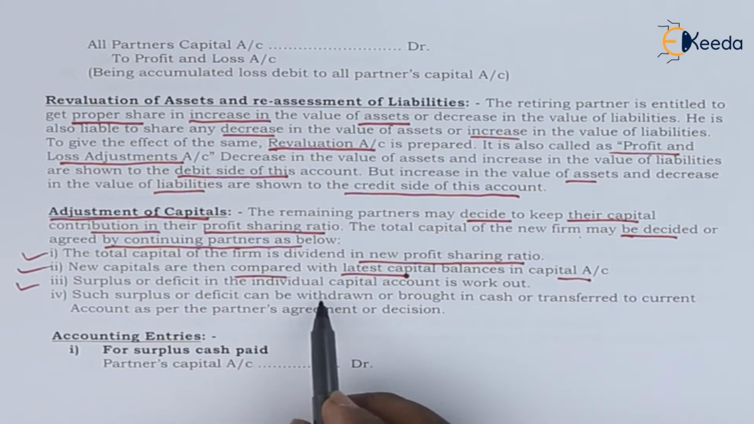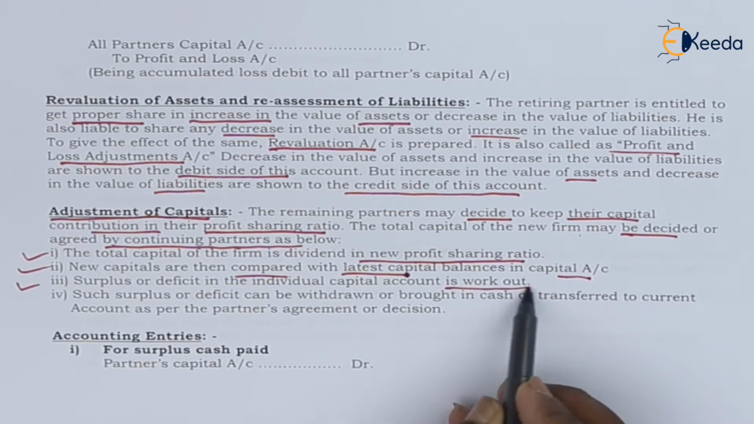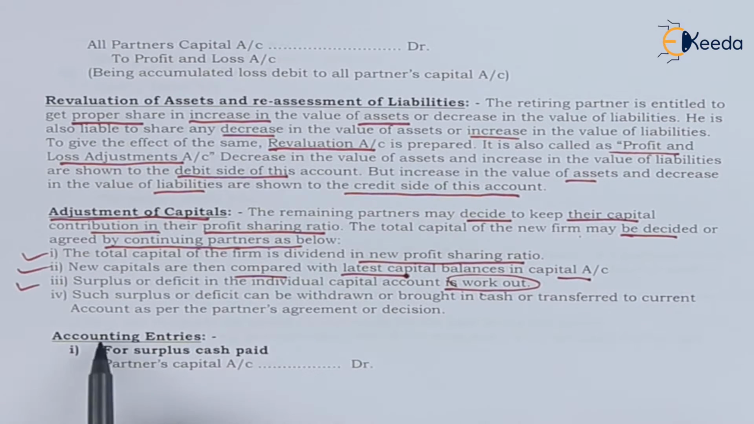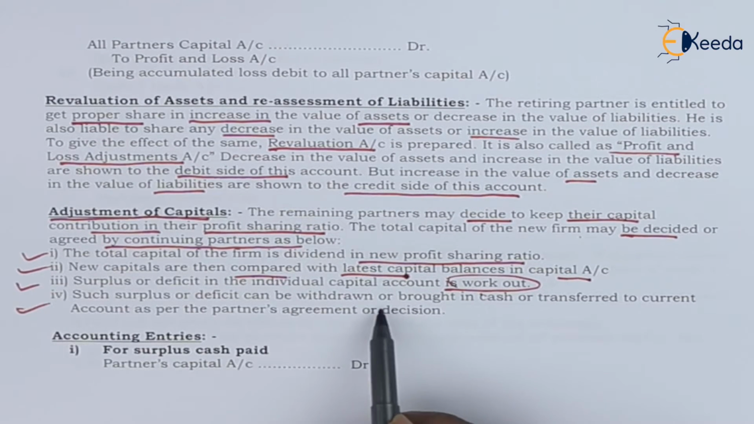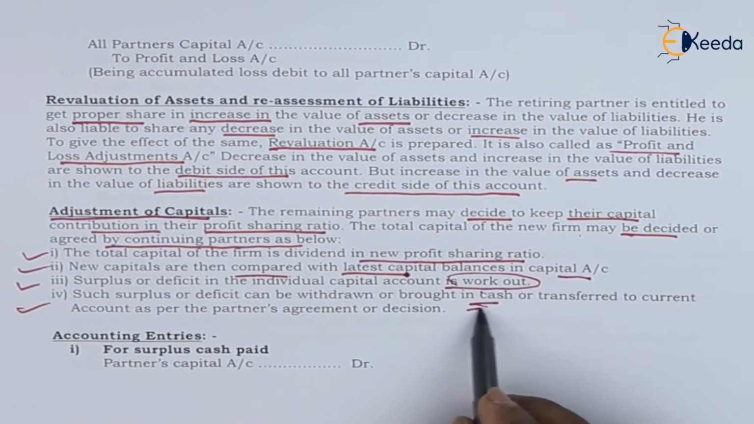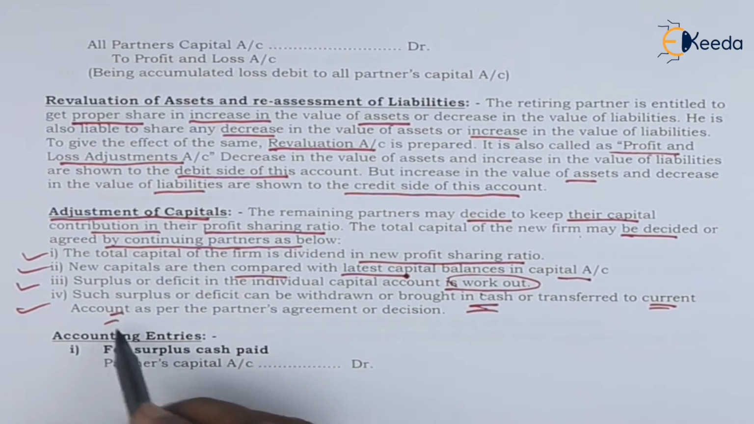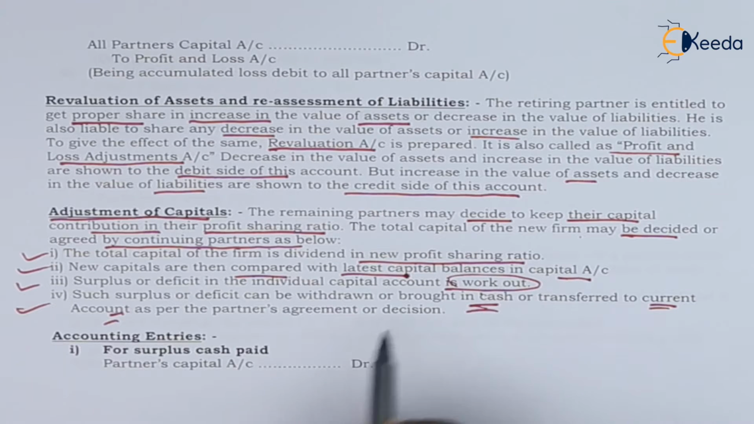Surplus or deficit in each individual capital account is worked out. Such surplus or deficit can be withdrawn or brought in cash, or transferred to the current account as per the partners' agreement or decision. Such difference may also be transferred to the partner's loan account.